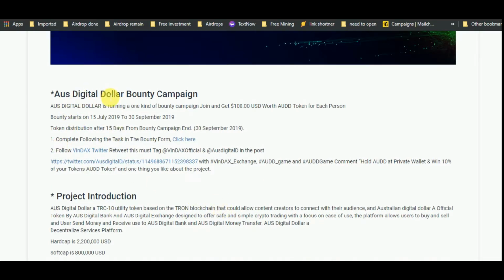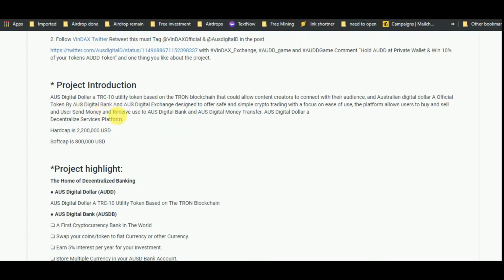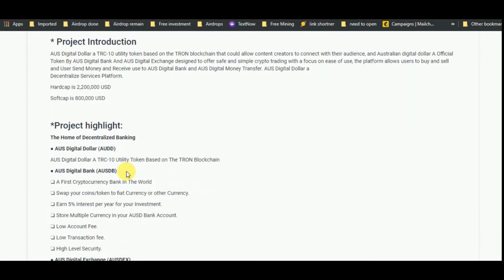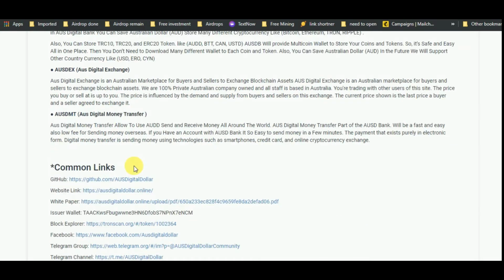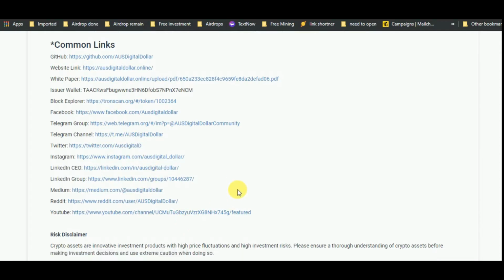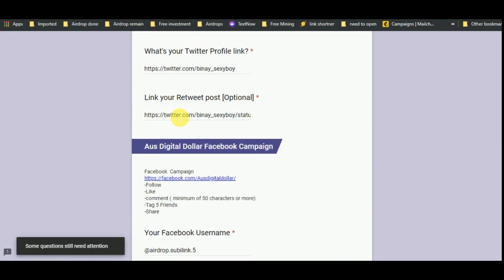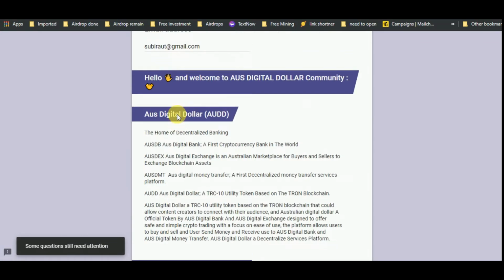And US Digital is also organizing a dollar bounty campaign. You can see all the details here. Project introduction here, project highlight also here. You can get all the common links from here, and it is the bounty form.